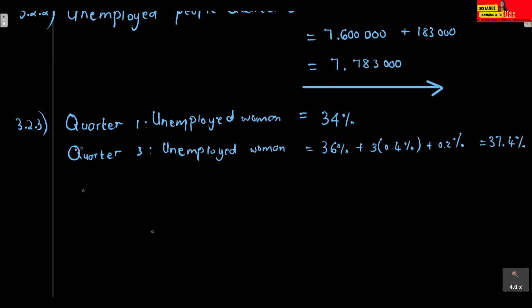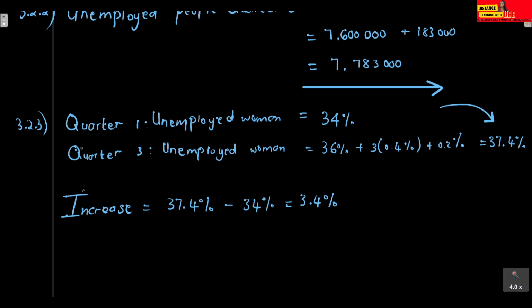Now remember, we want to find out how the percentage increased from quarter 1 to quarter 3. What was the increase in the percentage? To get the increase, how many more women are unemployed in quarter 3 compared to quarter 1, you take 37.4% minus 34%, which gives you 3.4%.